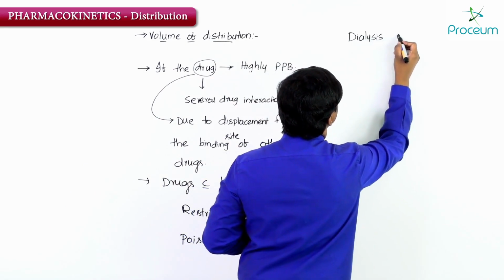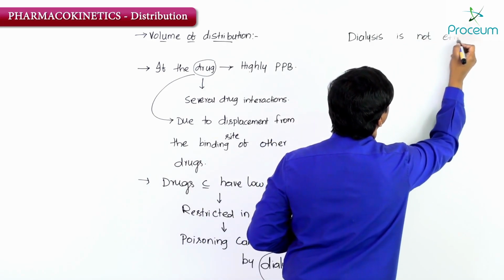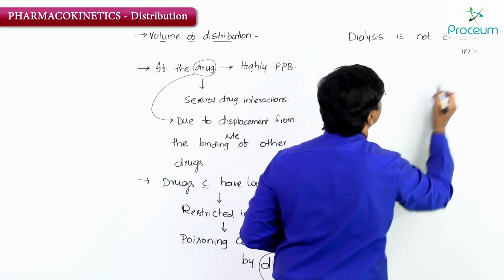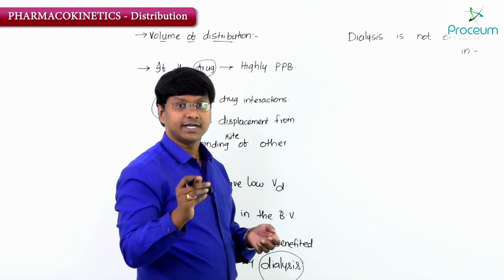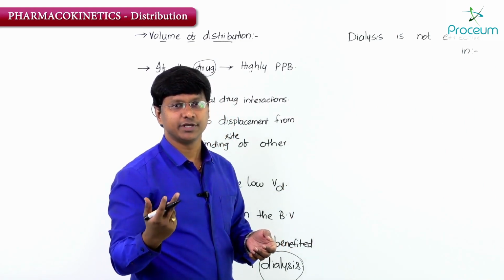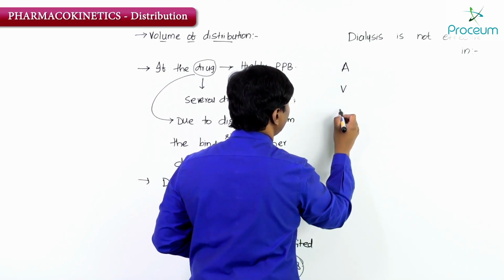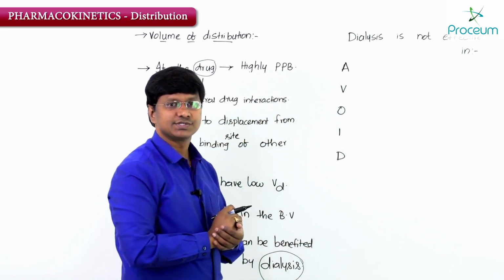So dialysis is not effective in these conditions. You can remember this in the form of a mnemonic, that is, avoid dialysis.